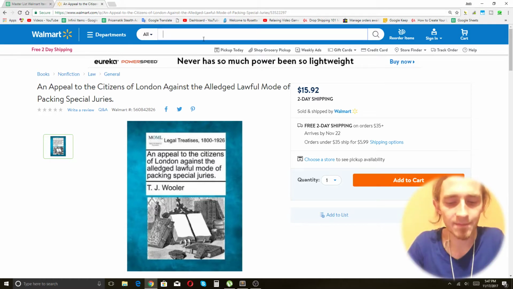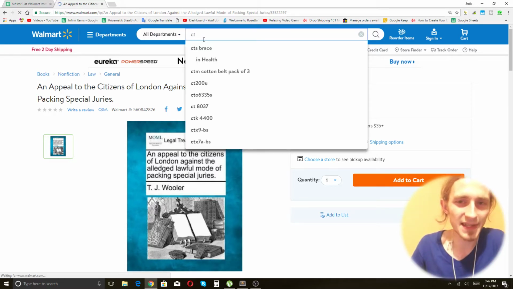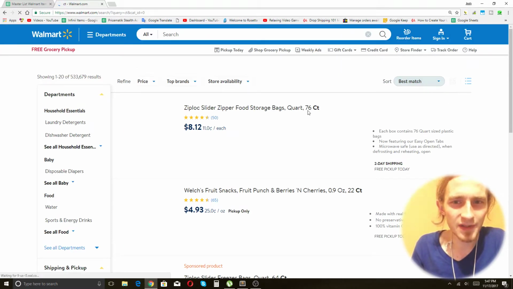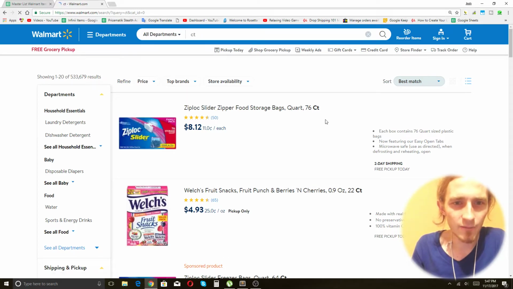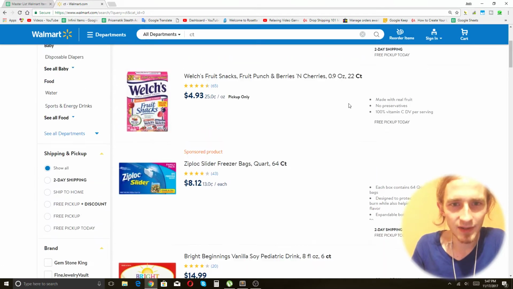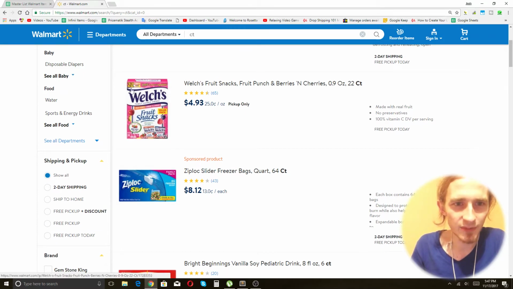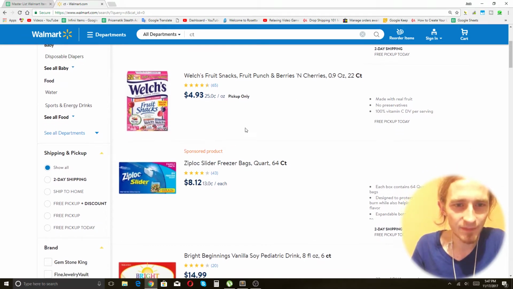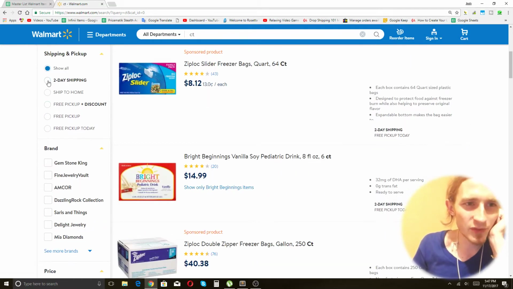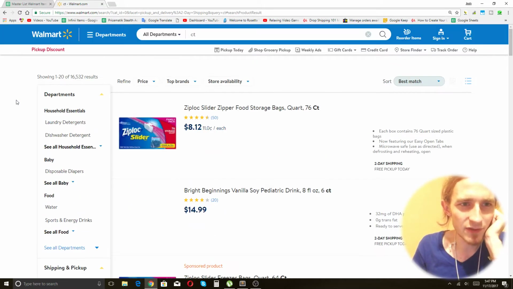Oh, okay. What about count? CT. Let's see how Walmart handles this. Walmart often uses the abbreviation CT for count. 76 count. See? This has 76 units, so it says 76 CT. 22 CT, so that's 22 of these, right? So this is kind of like the multi-pack thing. But how many items are we talking about here? Is this enough that we could fill the rest?